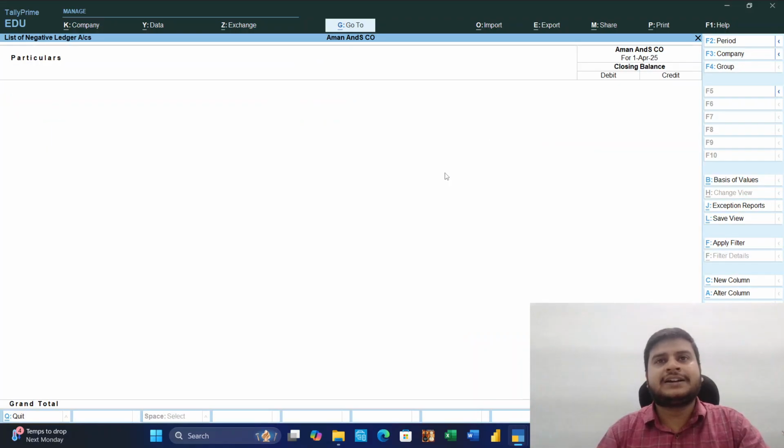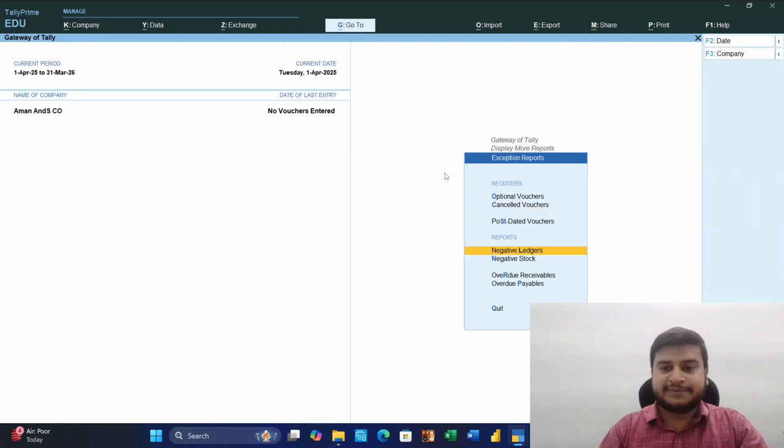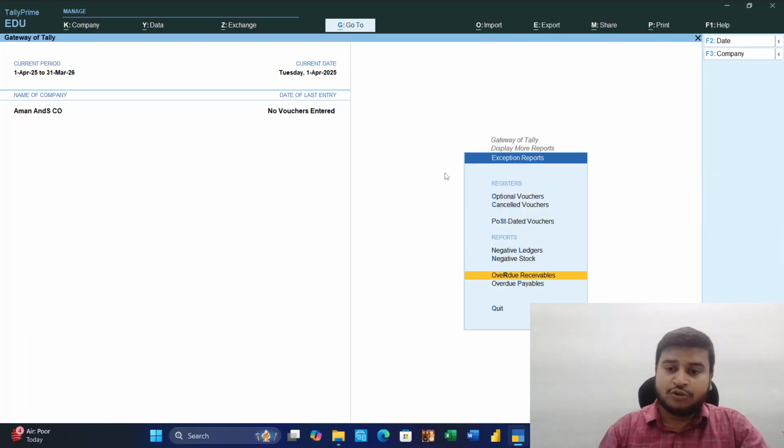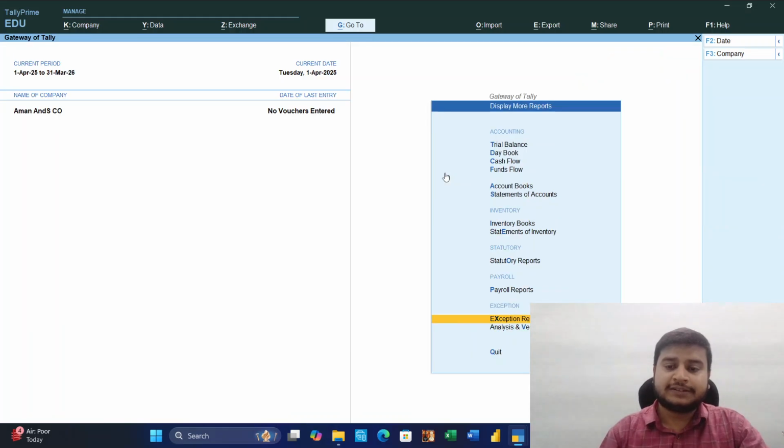Suppose an item, generally a ledger having a credit balance, but it is showing in debit. Then it is a negative ledger. We have to track. Negative stock is also one of the very good features because a negative stock shows us that overbilling has been done, oversale of the stock has been done. Because suppose in my stock I have purchased 10 books and I have billed 11 books, means one book is overbilled. Overdue receivables, overdue payables.